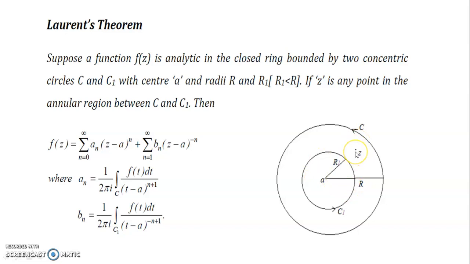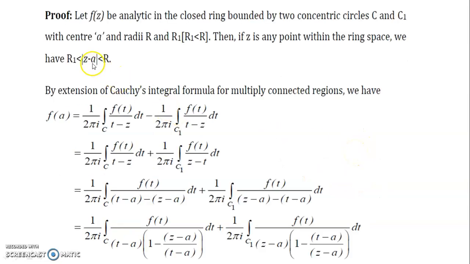Then, by the extension of Cauchy's integral formula for multiply connected regions, meaning we have two domains bounded by circles, we have f of z equal to the integration of f of t divided by t minus z over the main circle, minus the integration of f of t dt divided by t minus z over the inside circle C1.